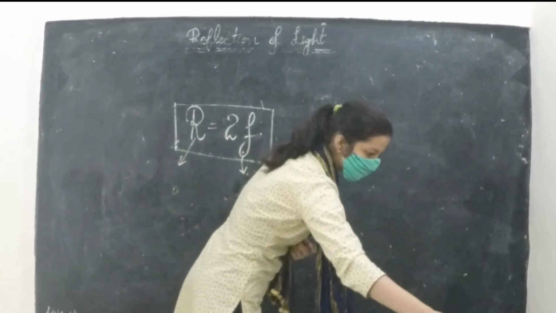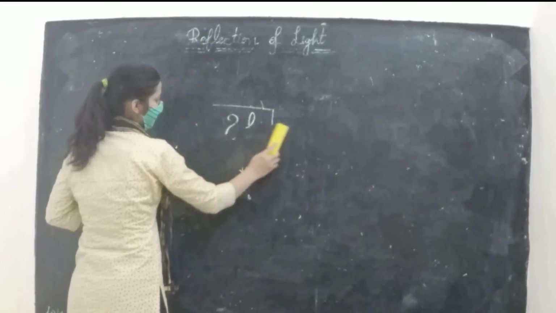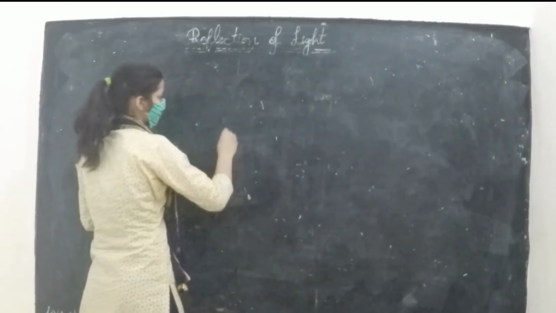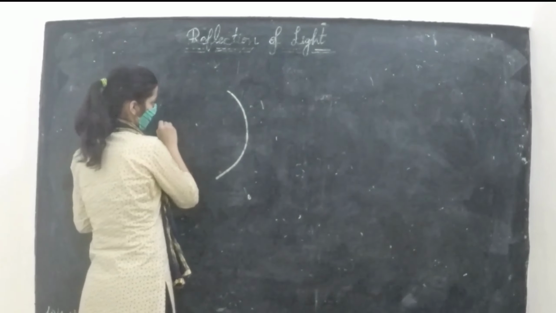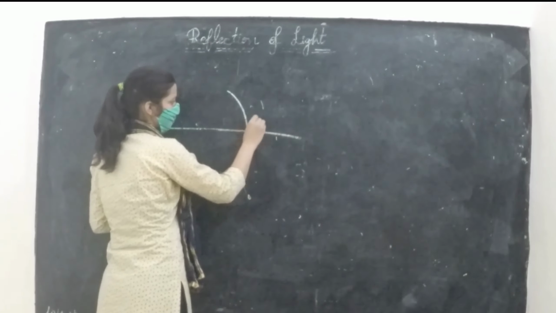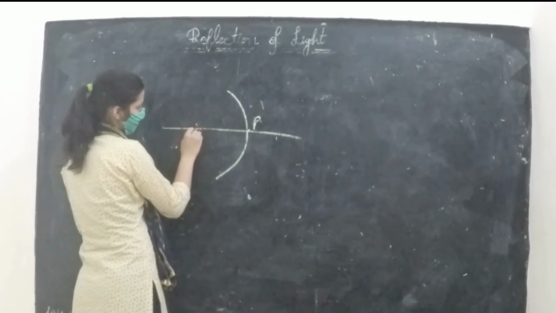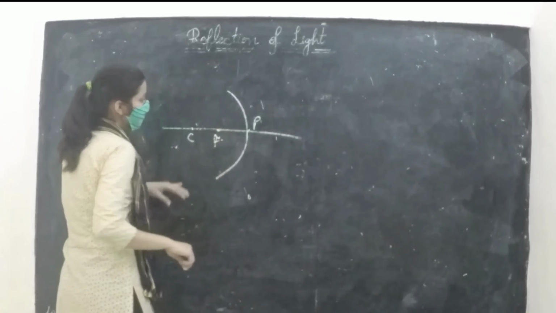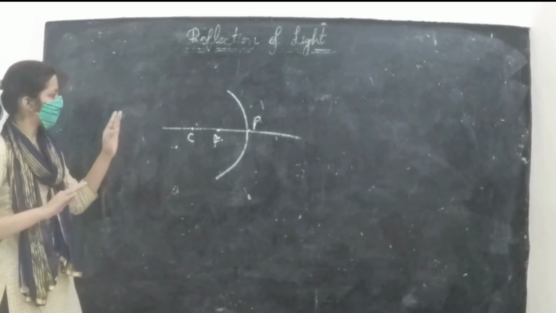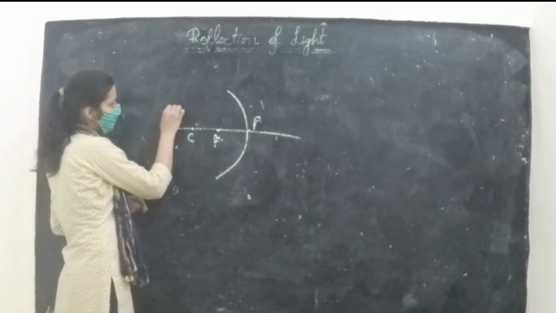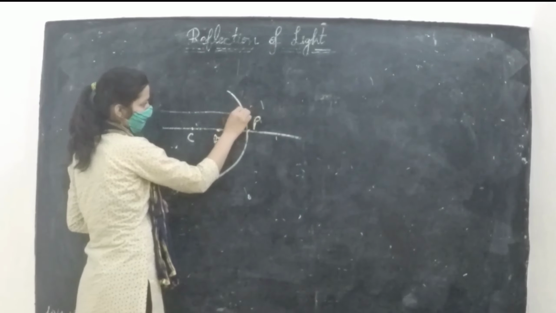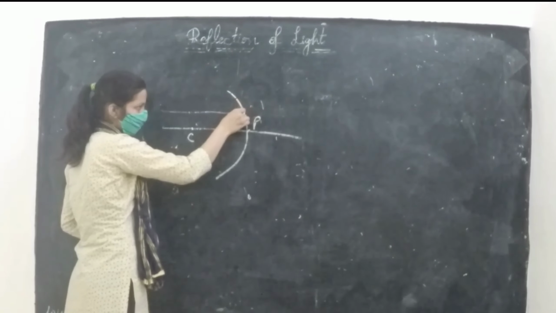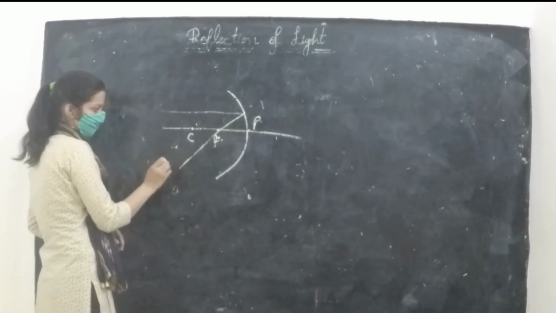Now we will see some properties related to spherical mirrors. Let us take this concave mirror. This is the principal axis, this is the pole, this is the center of curvature, and this is the focus. There are four properties. When the light travels parallel to the principal axis, after striking this concave mirror, it will always pass through the focus.